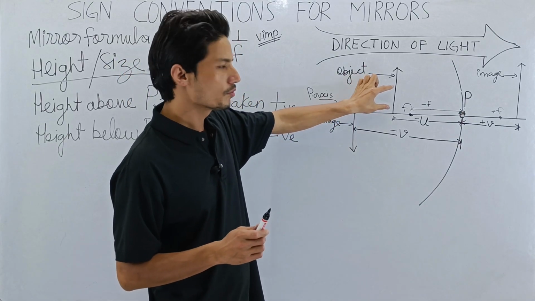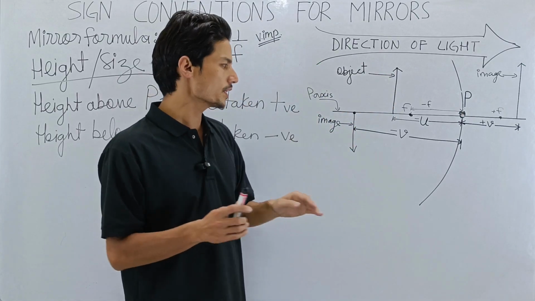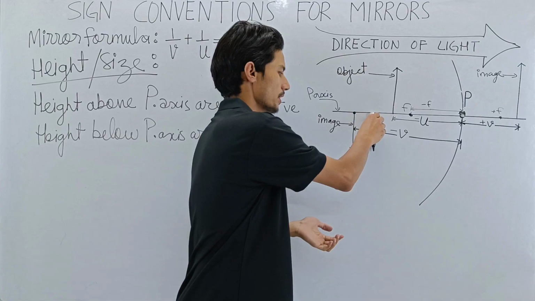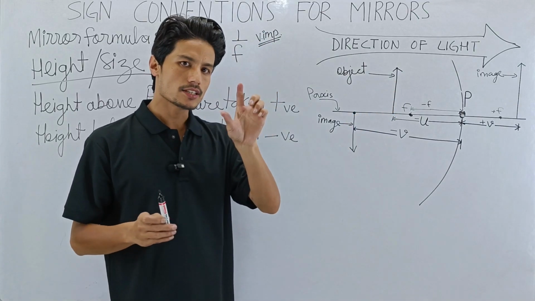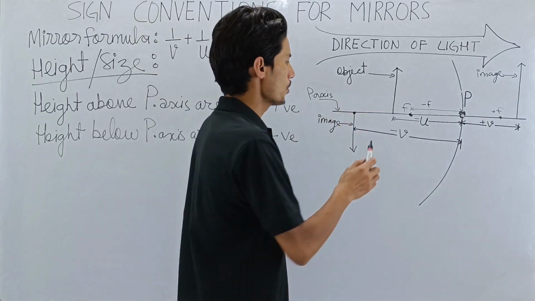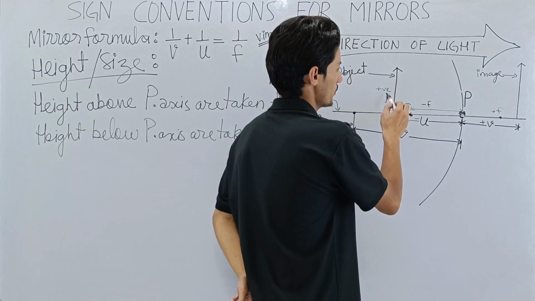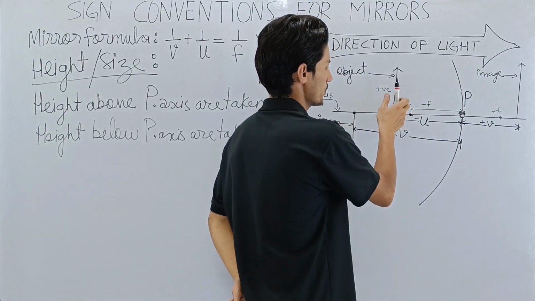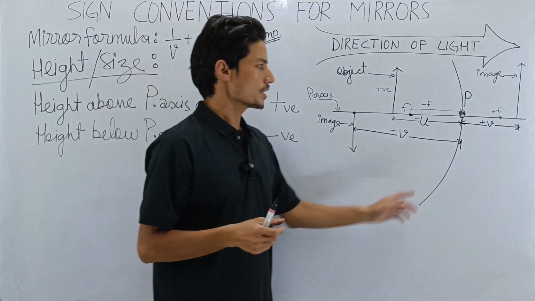So let's start with this object. The object will always be kept above the principal axis universally. The object is never kept below the principal axis. We don't keep an object like that. So the height or the size will be positive. Understood? This will be positive height. Let me just write positive here.